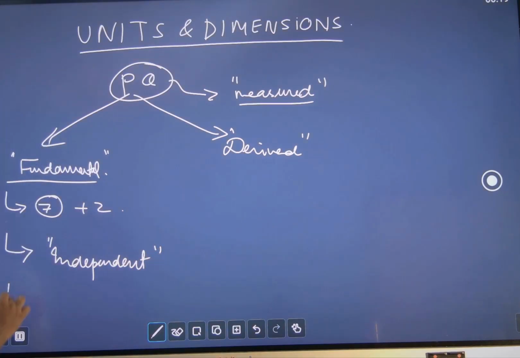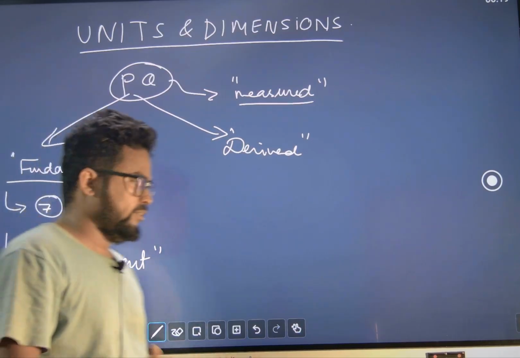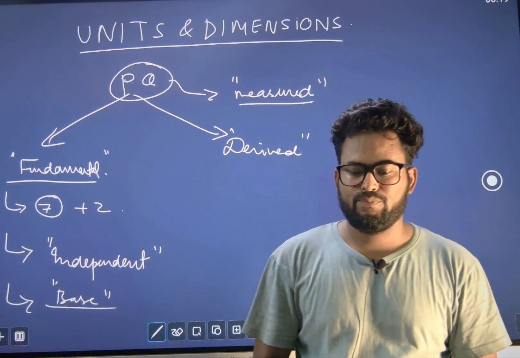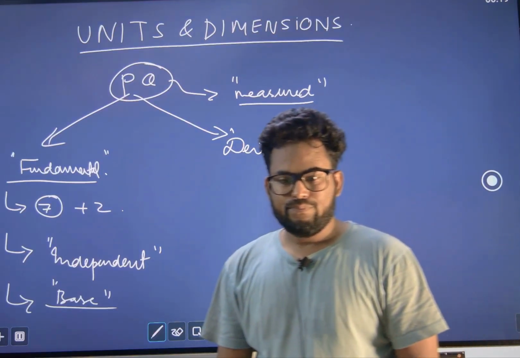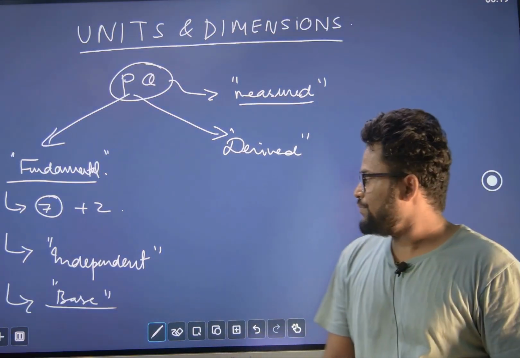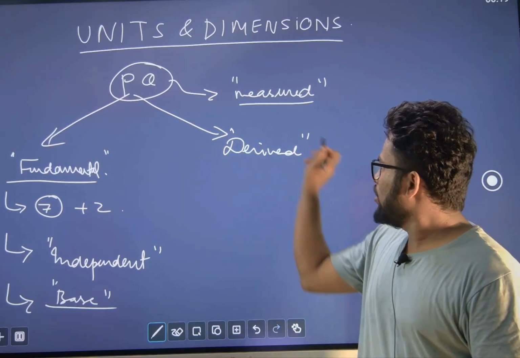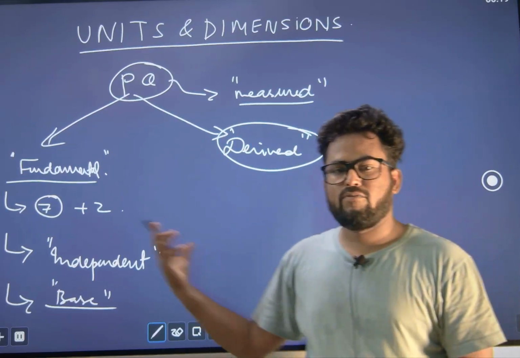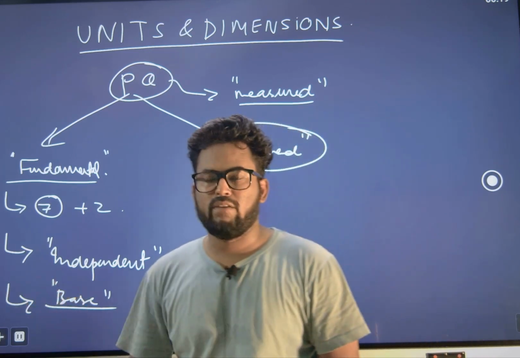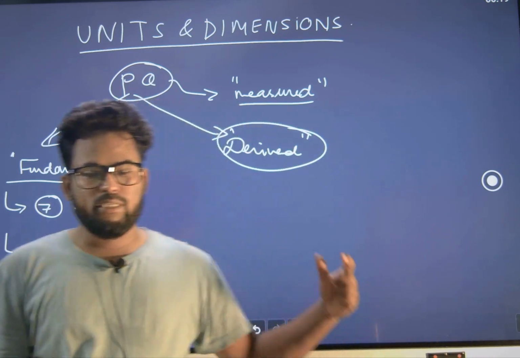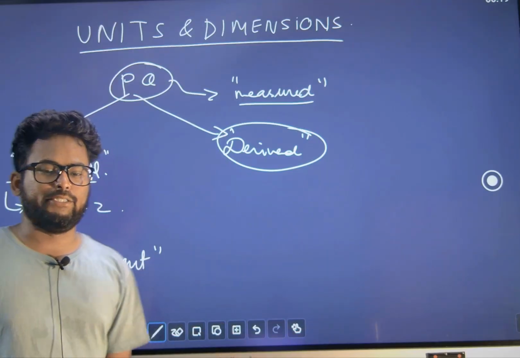They are the building blocks of measurement, the base of measurement, the base where we do measurement, especially in physics. Okay, so all going good. Now derived would be anything apart from the fundamental. That would be called derived quantity. So apart from the 7 plus 2, anything else is called derived quantities.